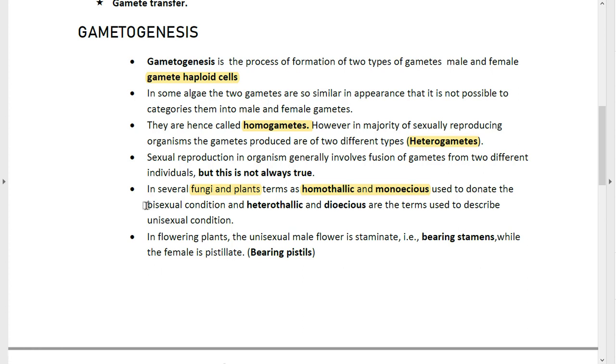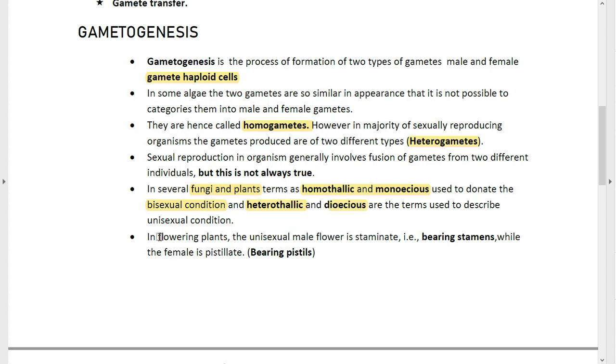So, what do we understand? The term bisexual condition actually means that there is a separate plant for the male and the female. Okay, there will be two plants. One, you can categorize them as male and female. Whereas in case of heterotelic and dioecious, these are the terms which are used to describe the unisexual condition. That means that the male and the female reproductive part is present in the same plant.